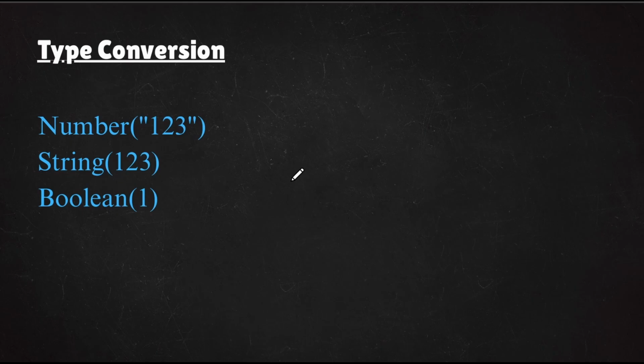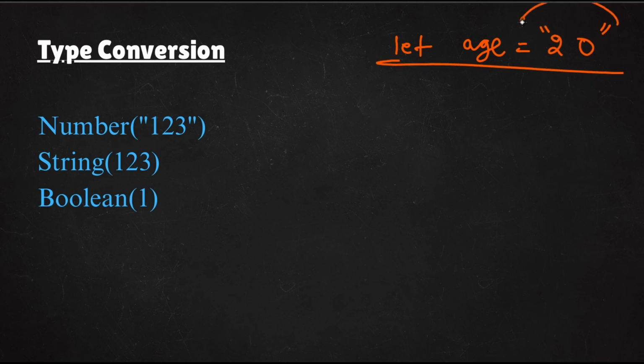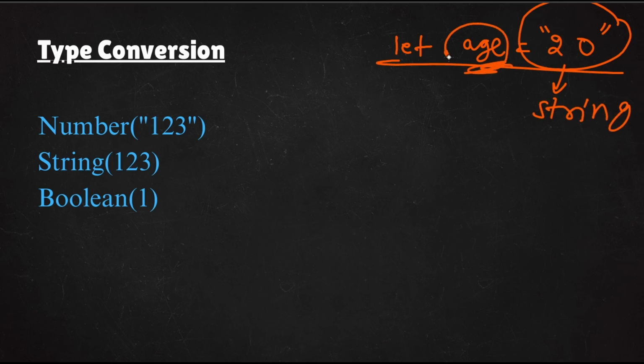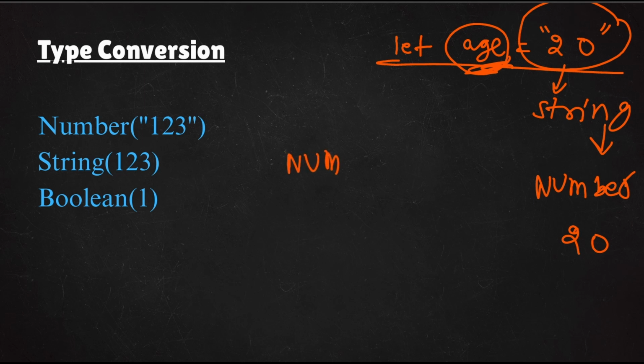Now there is something known as type conversion. Let's say you have declared let age = "20". This is a string. But if you want to change this age from string to number, meaning you want the output as just 20, not as "20" in quotes, you can simply write Number(age) and it will be changed to a number. Or you can check the data type that you have.